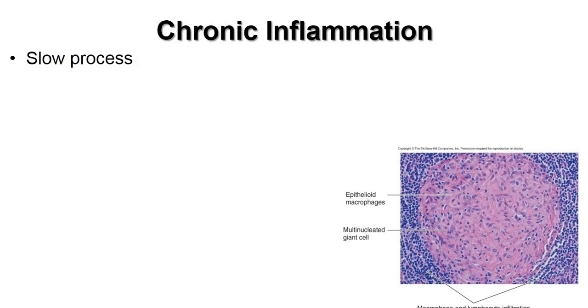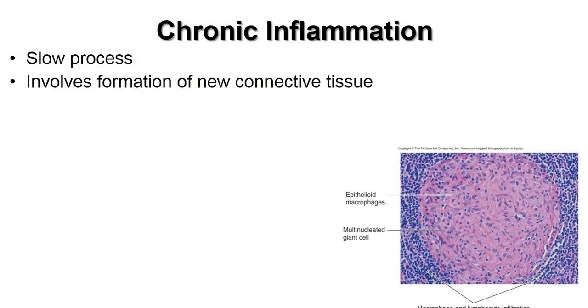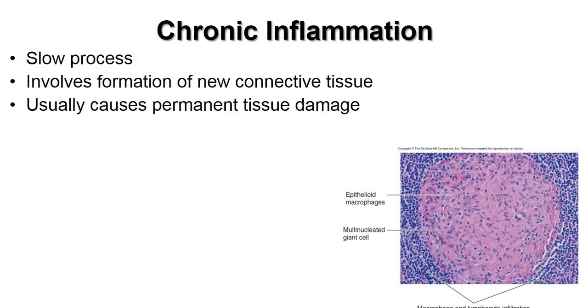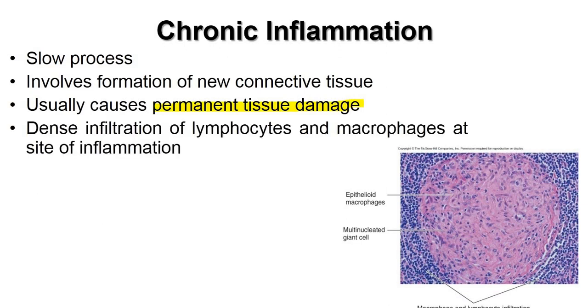It is a very slow process, and it involves formation of new connective tissues. They will cause permanent tissue damage. Unlike acute inflammation, chronic inflammation will cause permanent tissue damage. What happens in chronic inflammation? Dense infiltration of lymphocytes and macrophages takes place at the site of inflammation. If you take a histological section of the injured or inflamed area, you will find so many lymphocytes and macrophages which have accumulated at the site of inflammation.